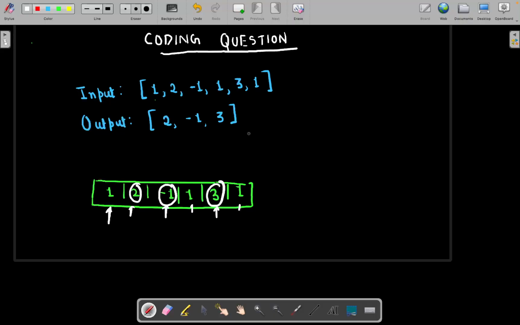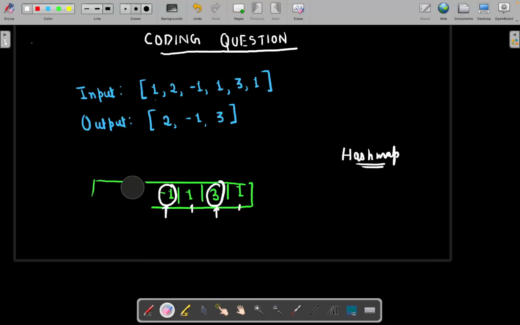So this is going to be your brute force approach. Otherwise, the best and efficient approach is to use a hash map. Now I hope you know hash map. A hash map is a data structure which allows you to store data in the form of key and value. So what exactly are we going to do?